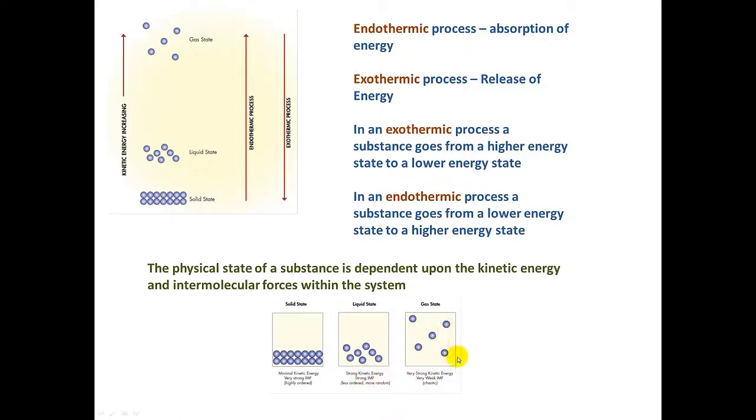And then finally, in the gas state, we have very strong kinetic energy. Huge. Because these gas molecules now have no attraction for one another. There's no attractions between gas molecules. So very weak intermolecular forces. Very random, very chaotic, very high kinetic energy. This concludes this section on physical processes. At this point, I would expect you to be able to talk about the changes of state in terms of being endothermic or exothermic.